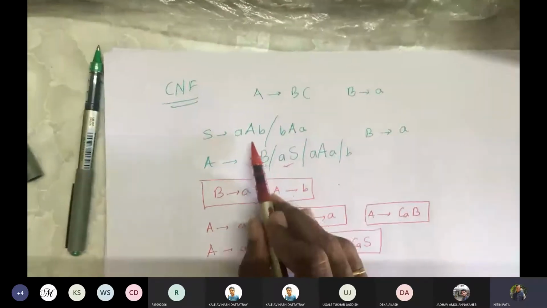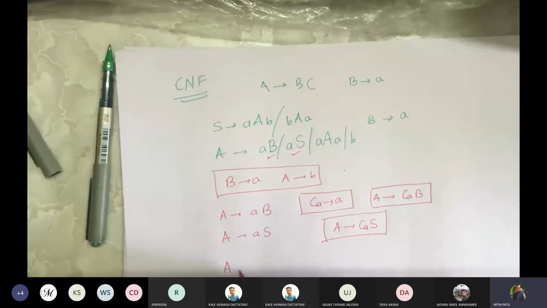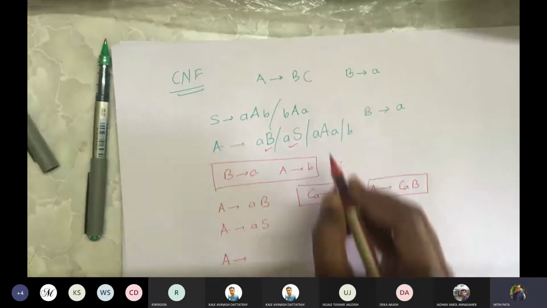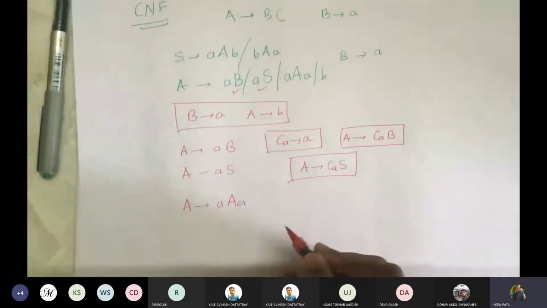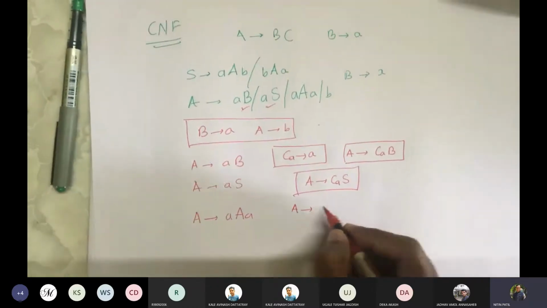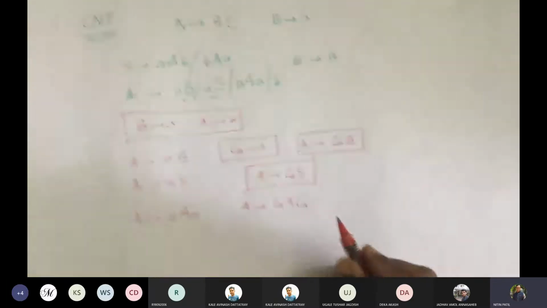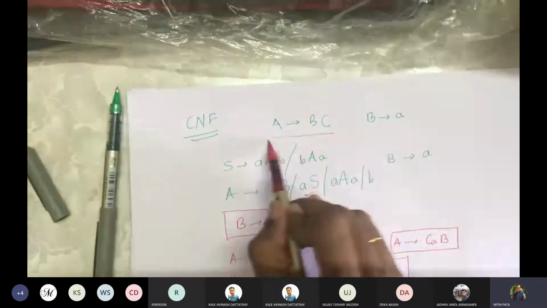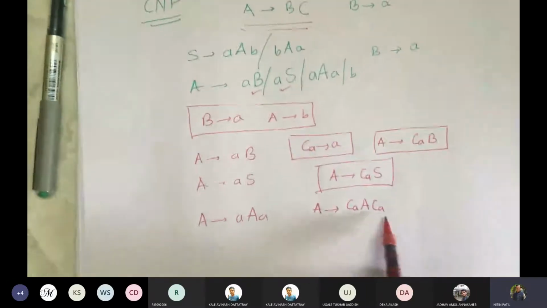Now the remaining are one, two, three. We'll take them one by one. We'll write A gives, and we replace this a by the new variable, so we write this as Ca a Ca. But as per the definition, we should have only two variables or one terminal, and in this case we have three variables.